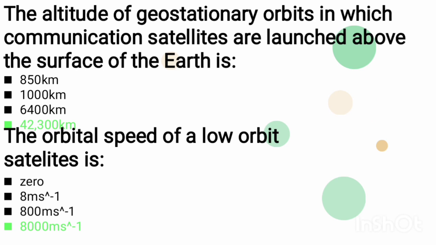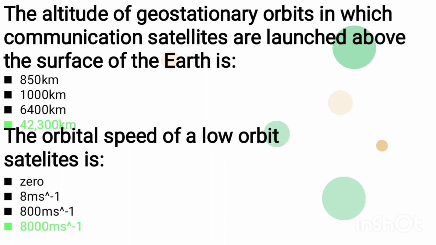5 MCQs. The altitude of geostationary orbit in which the communication satellites are launched above the surface of the Earth is 850 kilometer, 1000 kilometer, 6400 kilometer, 42,300 kilometer. Correct answer is 42,300 kilometer.